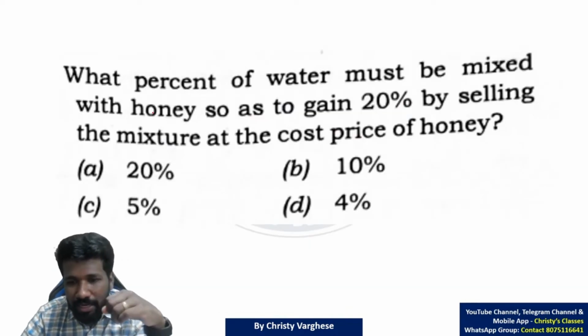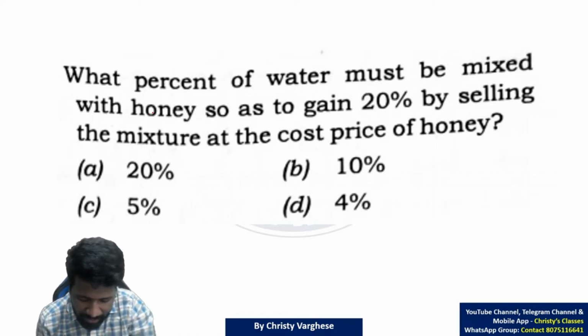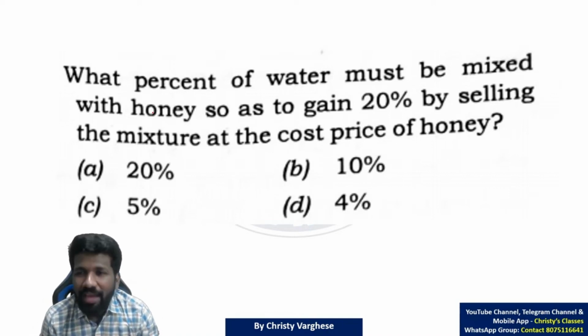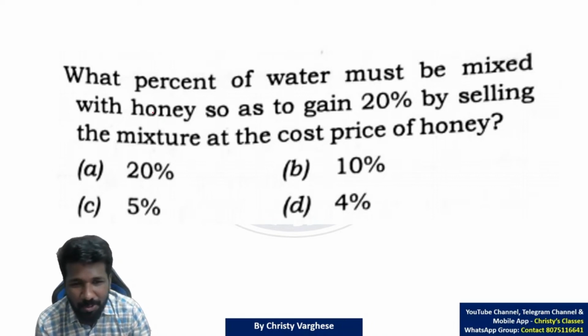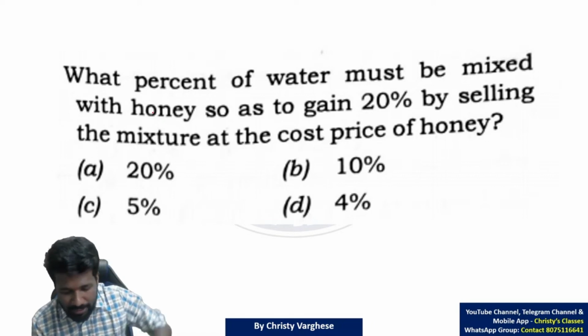So then percentage, another question, mixtures and allegation question connected to percentage and connected to profit loss discount also. So try it fast, 30 seconds.